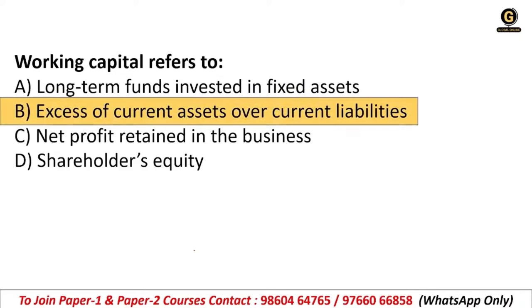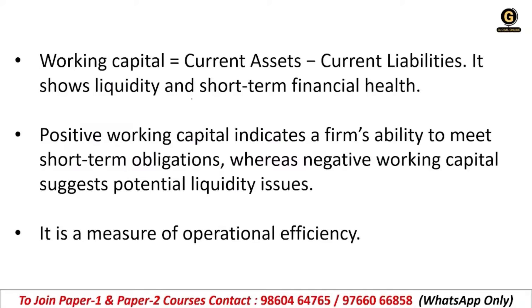The right answer is option B. It is the excess amount of current assets over current liabilities. Working capital means current assets minus current liabilities. Whatever current assets you have, if you subtract the current liabilities, the remaining amount will be your working capital.